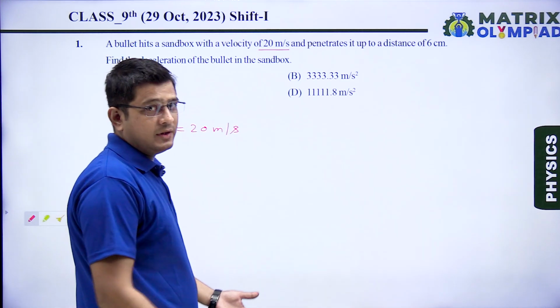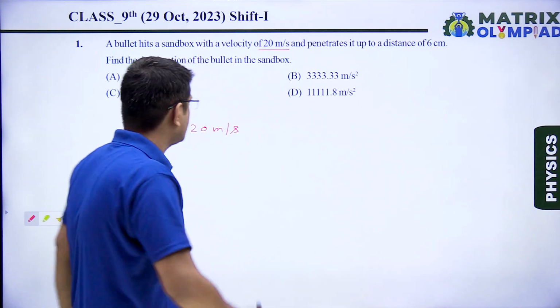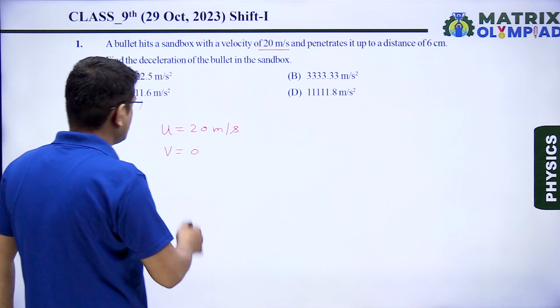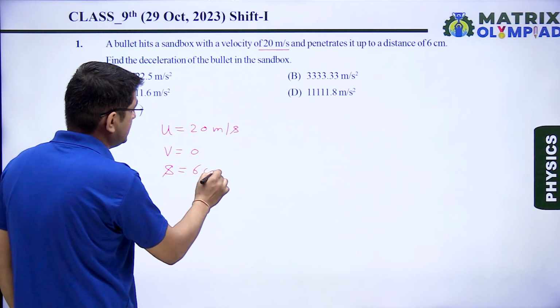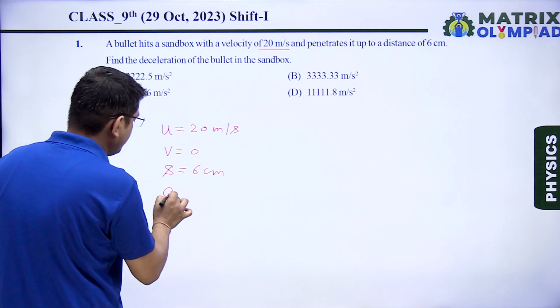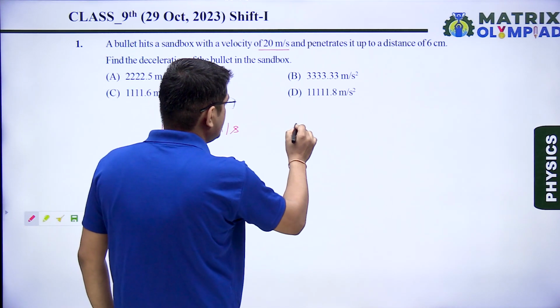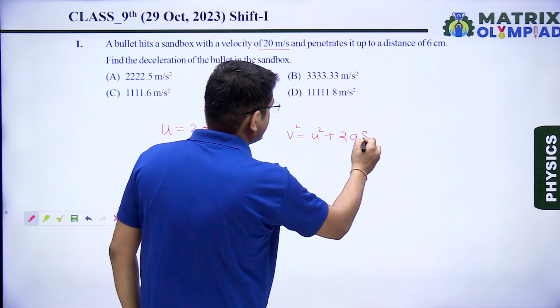So after some time, when it will penetrate in sandbox, in the last it will stop. So its final velocity will become 0. And it has traveled a stopping distance s equals 6 centimeter. So we have to calculate the value of acceleration. Using equation of motion, v square is equal to u square plus 2as.